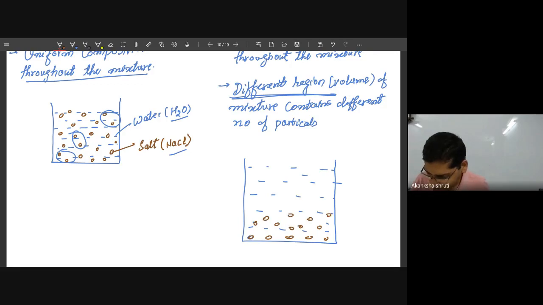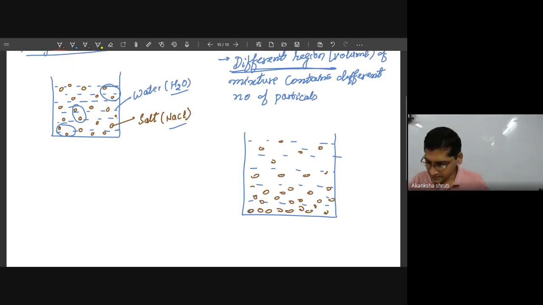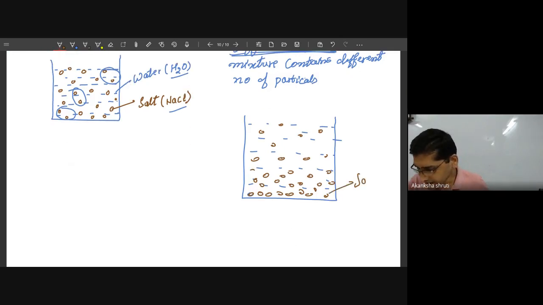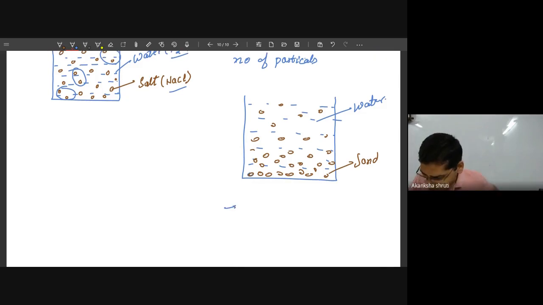You also have to draw it. These are our sand particles. This is our water particle. So here we are observing that there is more sand in the bottom area.